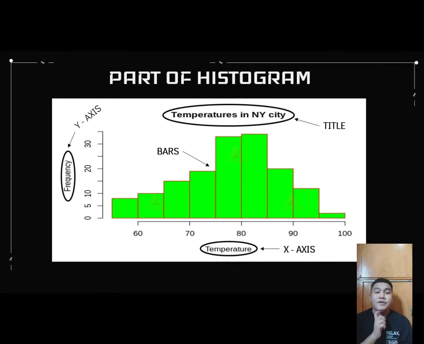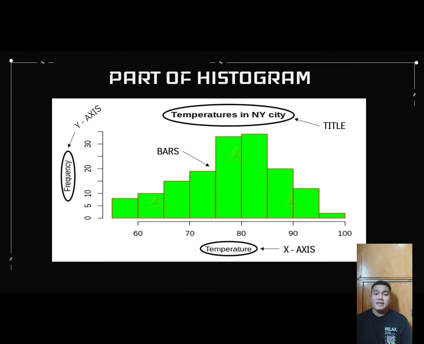The next is the parts of a histogram. So, we have four parts of a histogram. The first part is the title, the second part is the x-axis, the third part is the y-axis, and the last part is the bars. So, first is the title. The title describes the information included in the histogram, while the x-axis are intervals that show the scale of values which the measurements fall under. And the y-axis shows the number of times that the values occurred within the interval set by the x-axis.